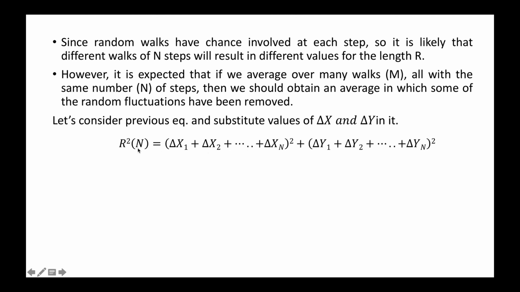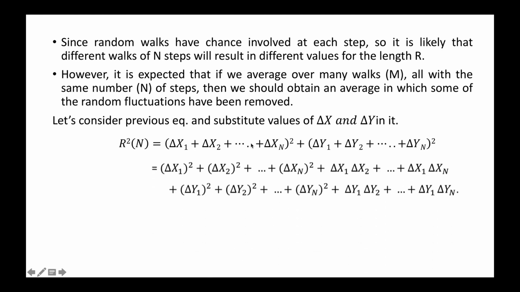So r square is delta x square plus delta y square. We are substituting the values of delta x and delta y for each step. So for the first step delta x1, second step, and so on up to the nth step, and similarly the vertical component delta y1 for the first step, and so on up to the nth step. And now opening the brackets. So simply delta x1 square plus delta x2 square, and so on up to delta xn square, and similarly delta y1 square, delta y2 square, and delta yn square.